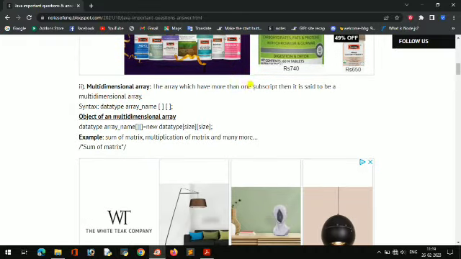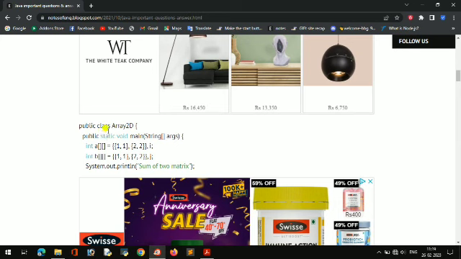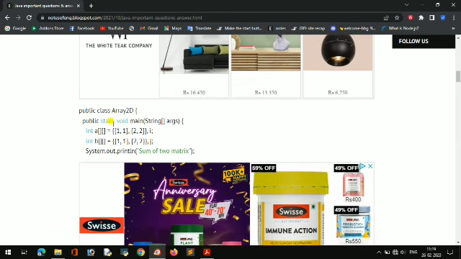A multi-dimensional array means an array which has more than one subscript, like this. Multi-dimensional arrays are mostly used for matrices and more. I have written the sum of matrices and multiplication of matrices. And here is the example of the sum of matrices. You can write the sum of matrices using arrays.